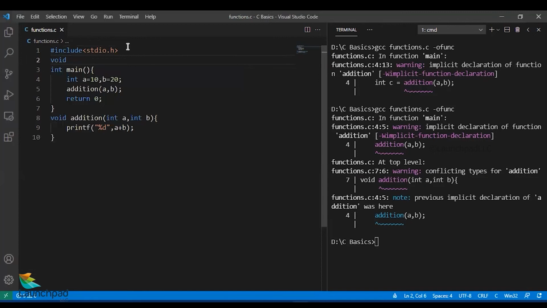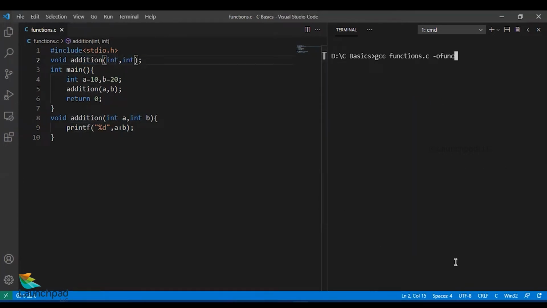The function should be initially declared to your compiler. So what I'm doing is I'm saying void addition of int, comma int, ending with a semicolon. Any declaration in C language should end with a semicolon. So in my second line, I've written void addition int, comma int. The first void says the return type of the function, this is your function name, and the next two are your function arguments.